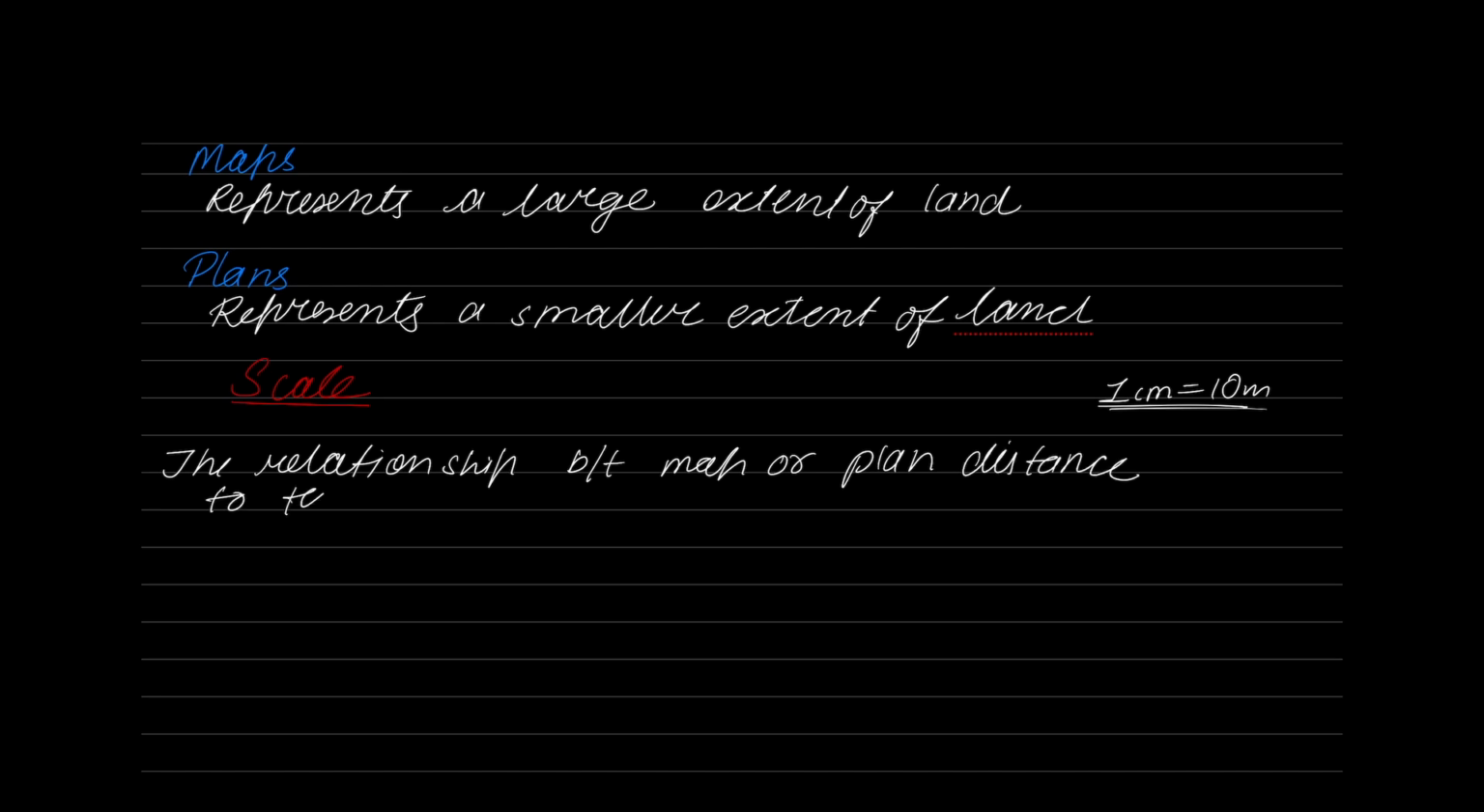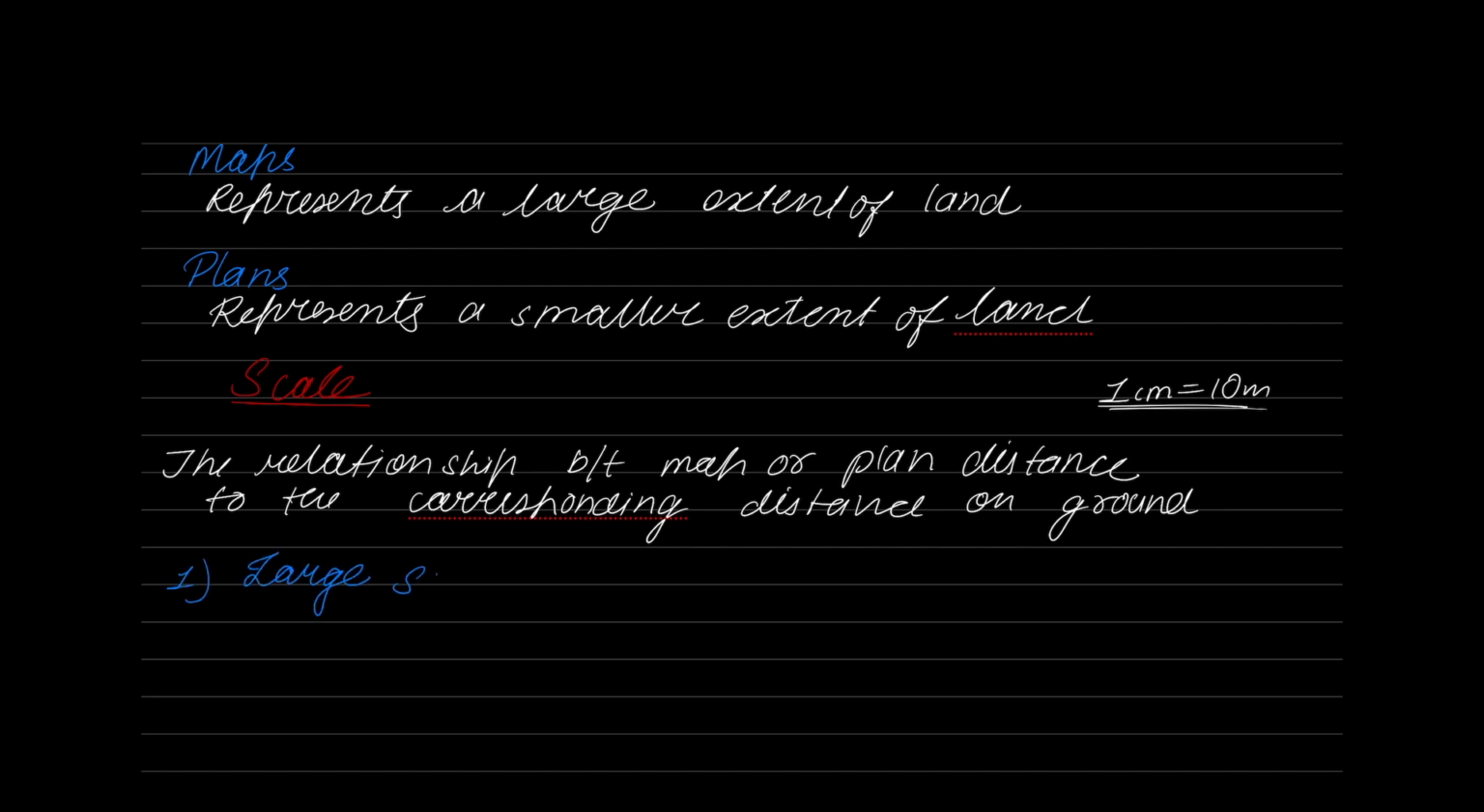Now, depending upon how much of this ground distance I am representing, am I representing 10 meters? Am I representing 100 meters? Depending upon how much ground distance I represent, we have the following different types of scale. First one is what we call large scale. So in large scale, 1 centimeter on the paper will represent a distance up to 10 meters on the ground. It will only represent a maximum of 10 meters on the ground.